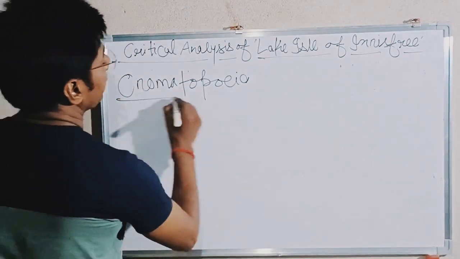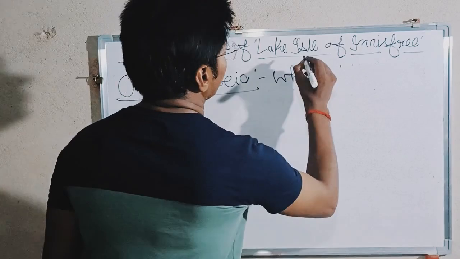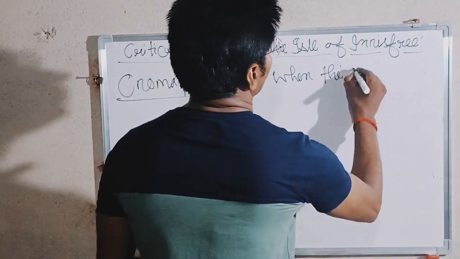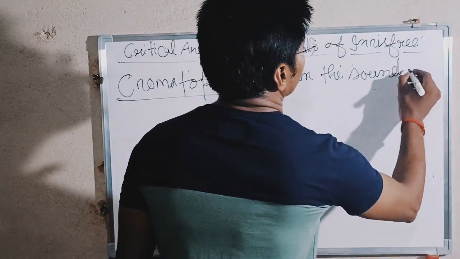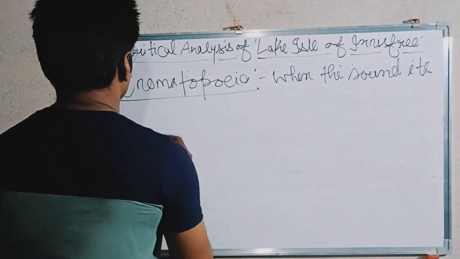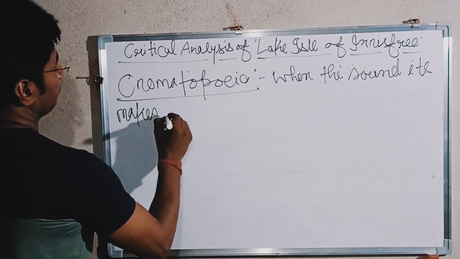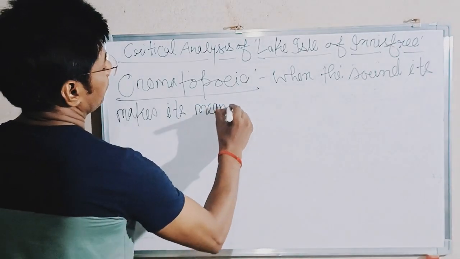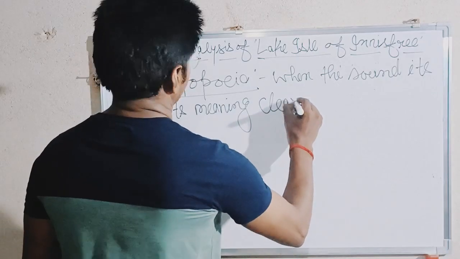Onomatopoeia is when the sound itself makes its meaning clear.